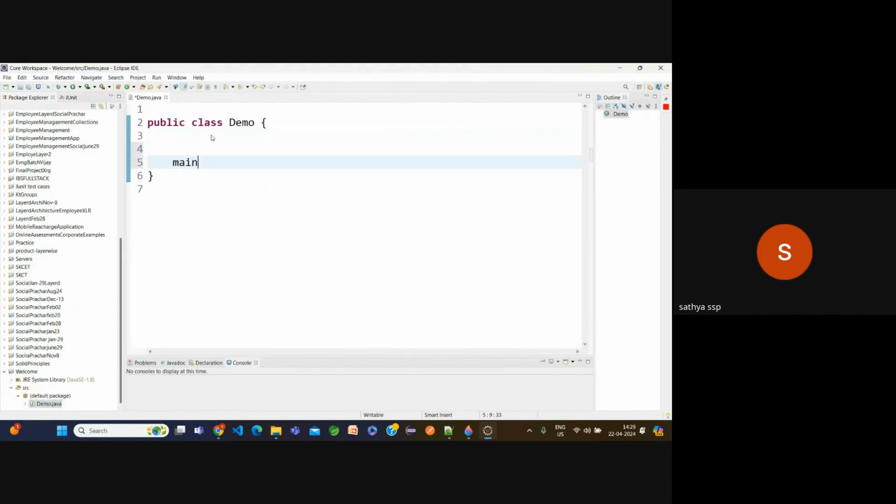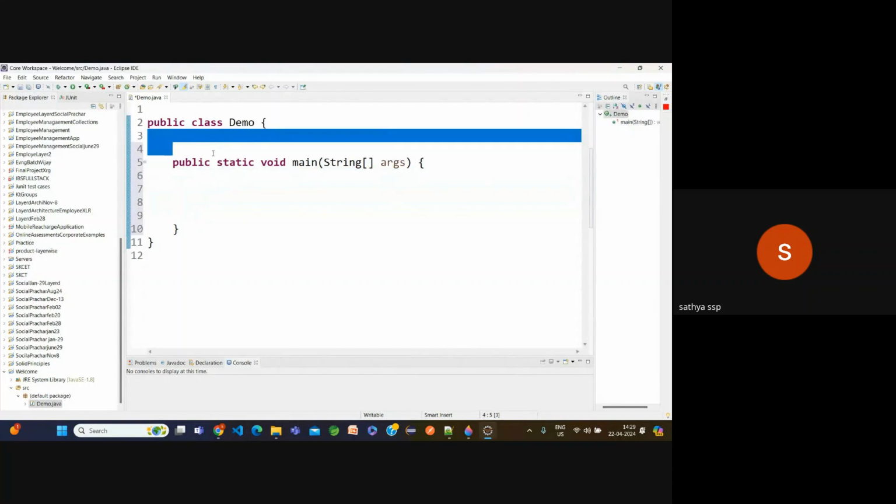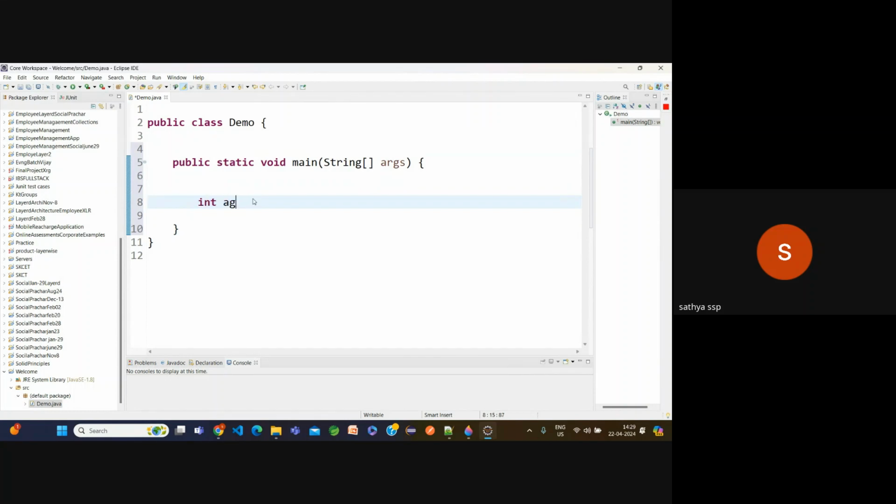Okay, I'm going to write the main method. I will show everything, shortcuts also. Now within the main method we can declare only local variables. Outside the method but inside the class, this is the location for global variables. Now int age is equal to 89.